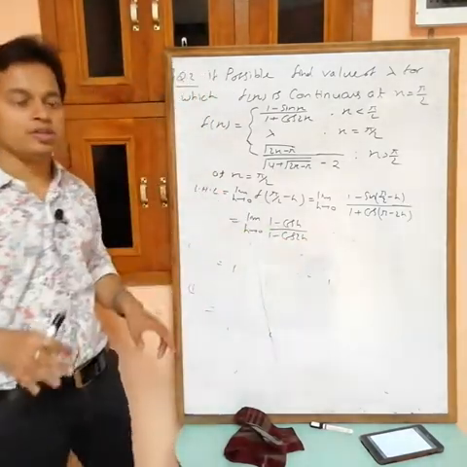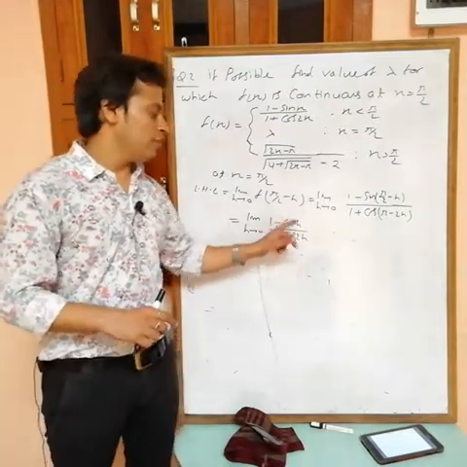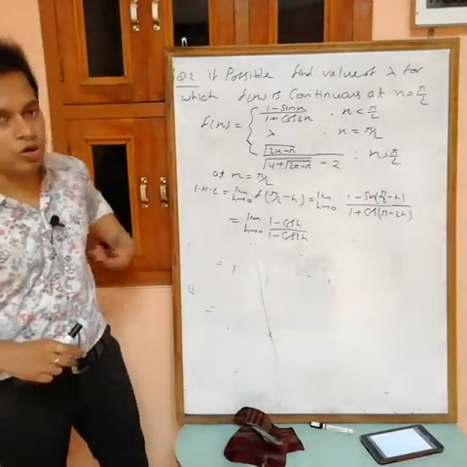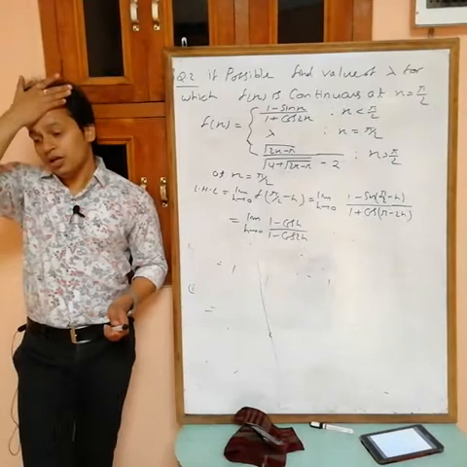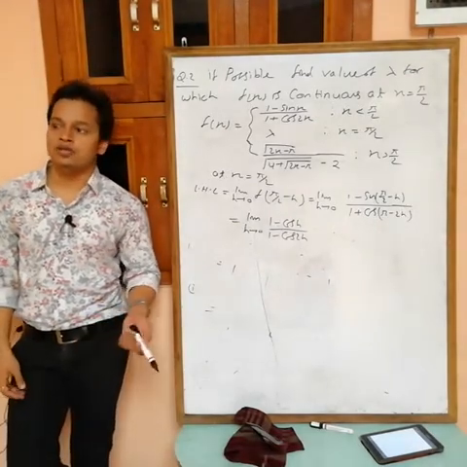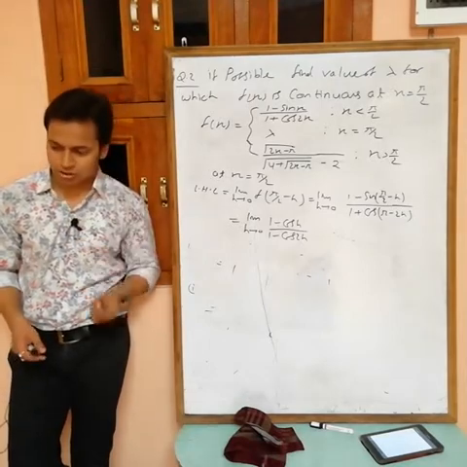If you put h equals 0, we get 1 minus 1, since cos 0 equals 1, so 0 by 0 form. So you can use L'Hopital. To find this limit, you have two methods: L'Hopital, or after simplification, a standard formula.